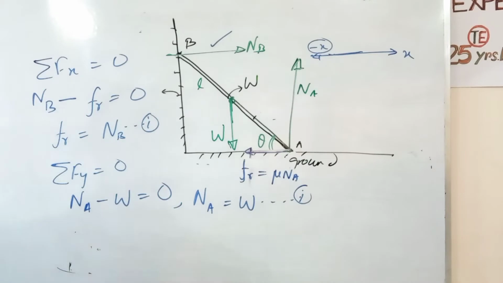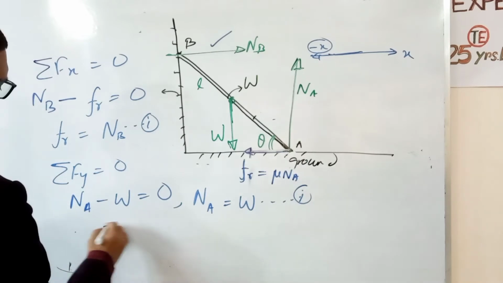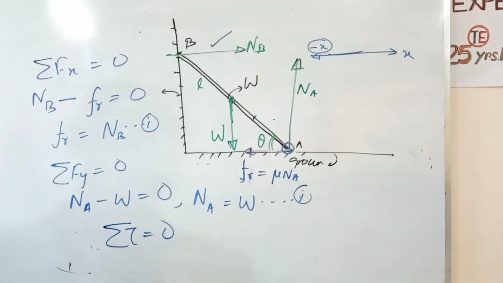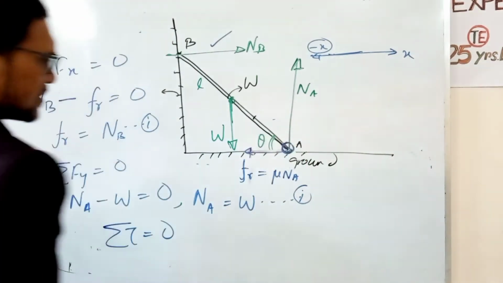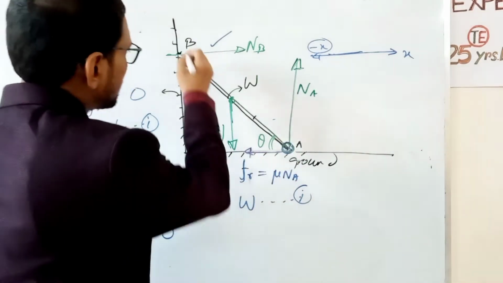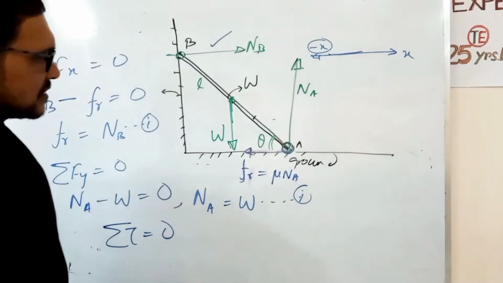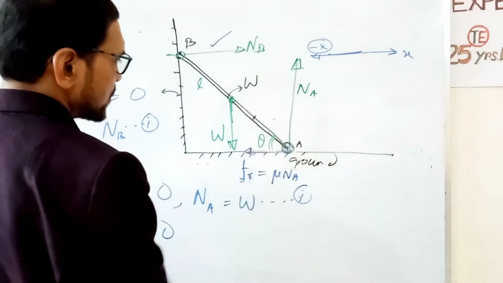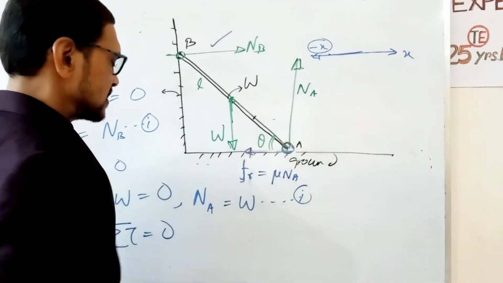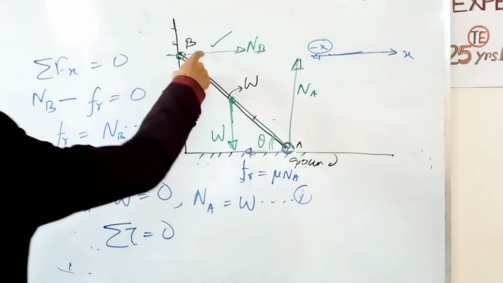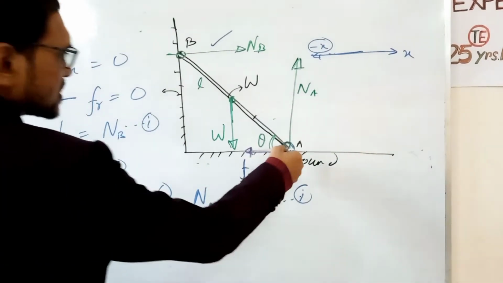Friction force NB. Now we have to apply another condition, that is summation of torque equal to 0. Taking torque, we have to consider one point. Which point do we consider, this point or this point? Consider the point through which maximum force acts. Here two forces, NA and friction, act through point A, and only NB acts through point B, so we consider point A.